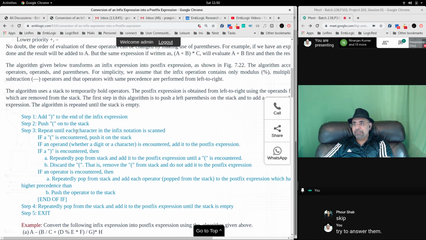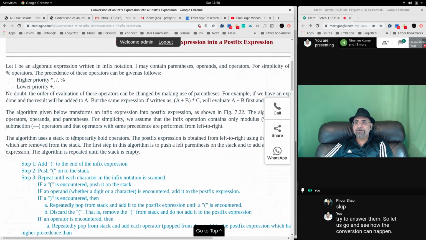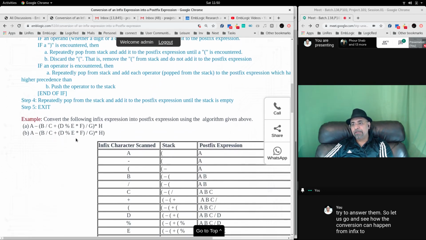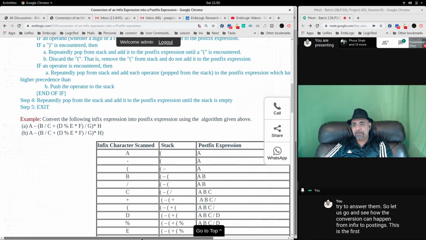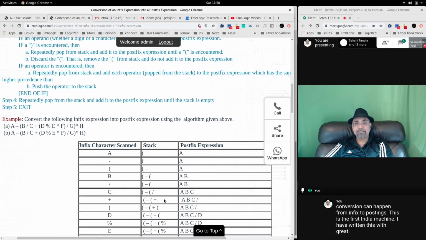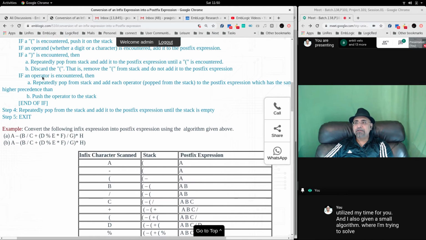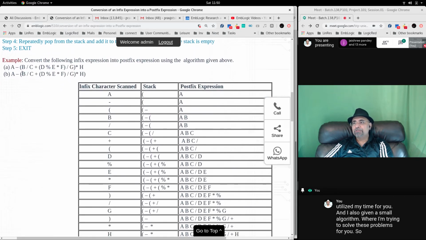So you'll see how to convert. The very first thing let me tell you is we use a stack. Let us have a look at this and try to understand how stacks help you solve this problem. Convert the following infix expression into a postfix expression using the algorithm given above. Read the algorithm and you will understand how this is solved and what the use of the stack is. You will create a stack.